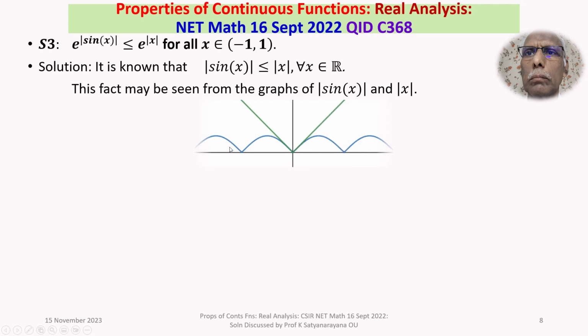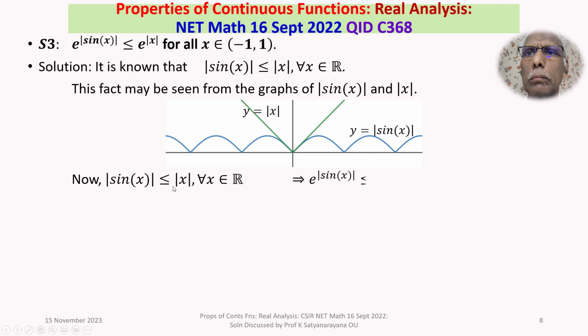Let's see the graphs. This is the wave y is equal to mod sin x and the v-shaped y is equal to mod x. It shows mod sin x is less than or equal to mod x for all x belongs to R. And this will imply e power mod sin x is less than or equal to e power mod x for all x belongs to R because e power x is an increasing function. This is true for all x belongs to R.